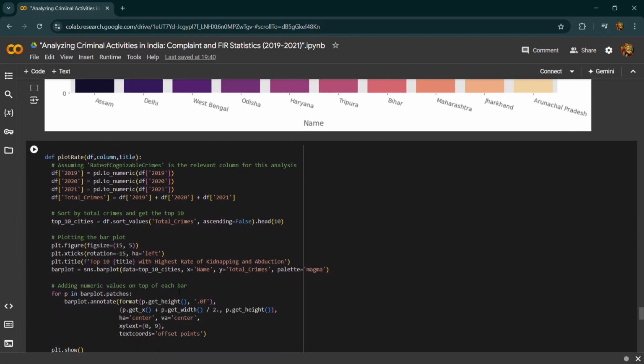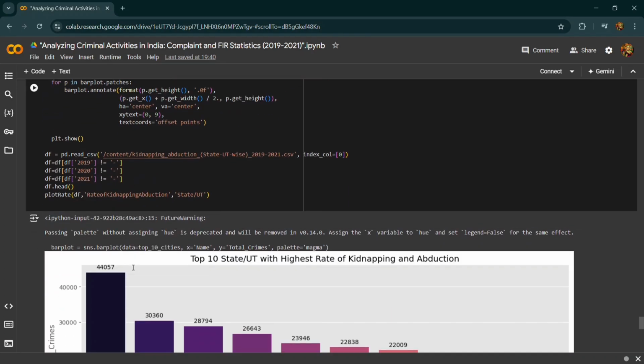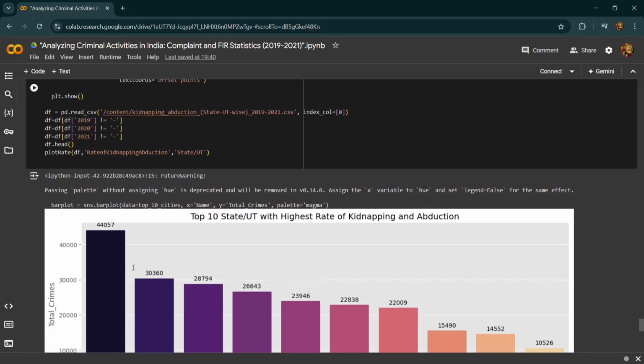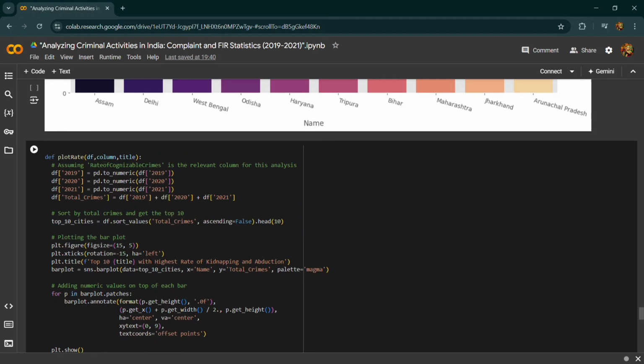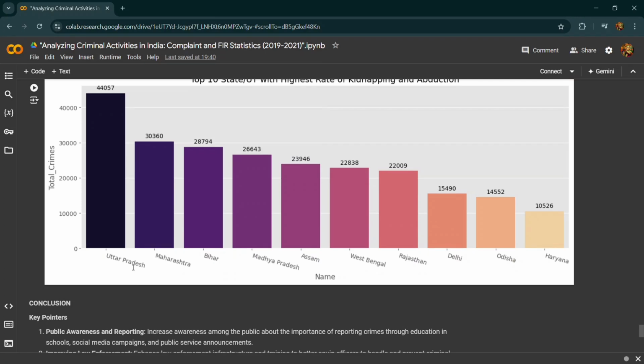We have another data set in which we are analyzing kidnapping and abduction. In this we create a plot of the top 10 states and union territories, computing the number of crimes in each region by summing the values for the 3 years. Then we plot the bar chart. The insights we get are the top regions for kidnapping and abduction, and by comparing between the regions we can see the focus areas for crime prevention.